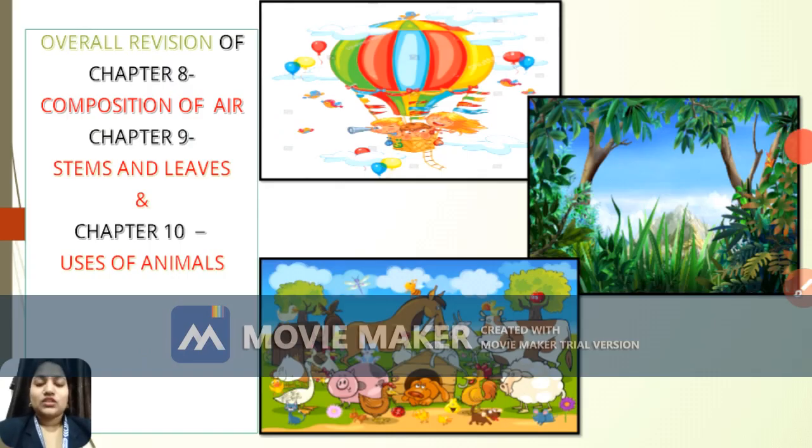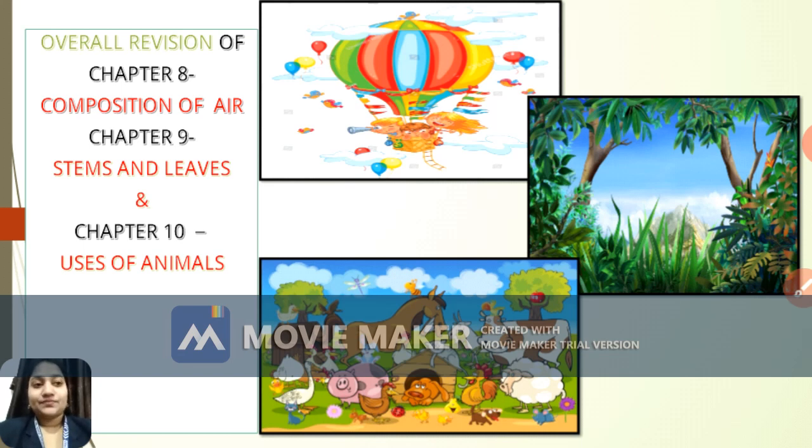Okay, students, so that was all about lesson number 14. But as we are going to do the overall revision, as we have also completed lessons number 11, 12 and 13, today we are just going to revise lessons number 8, 9 and 10 in a very short way, so that you can understand once again the concepts of these lessons. And based on this, we are going to do an activity.